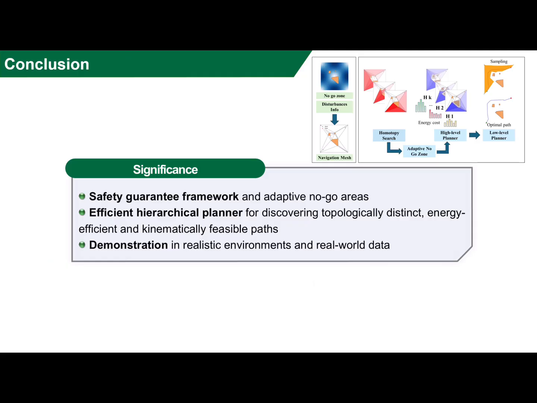In conclusion, we propose in this work a safety guarantee framework based on the best effort turning under uncertainty, considering maneuverability as well as adaptively identifying no-go areas. Next, an efficient hierarchical planner for discovering topologically distinct paths and optimizing a final path for energy efficient and kinematically feasible ones. We also demonstrated in an extensive simulation in realistic environment and real-world data.